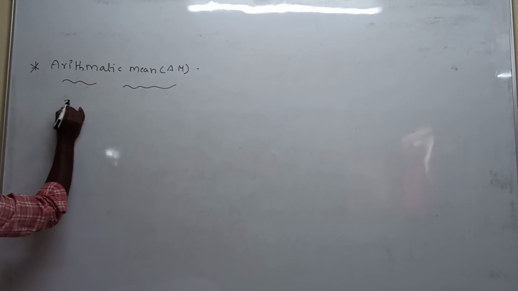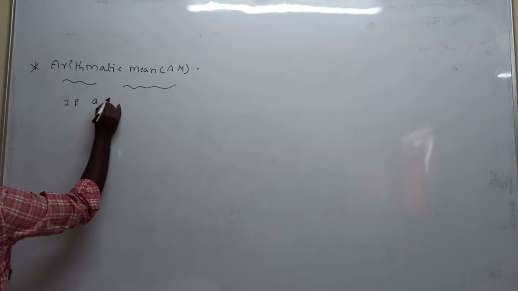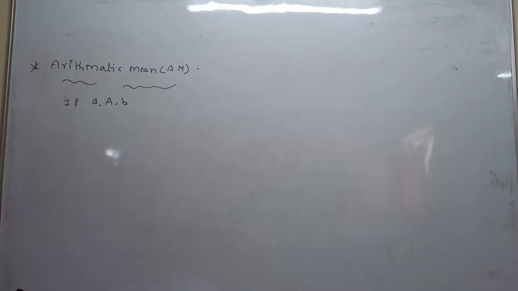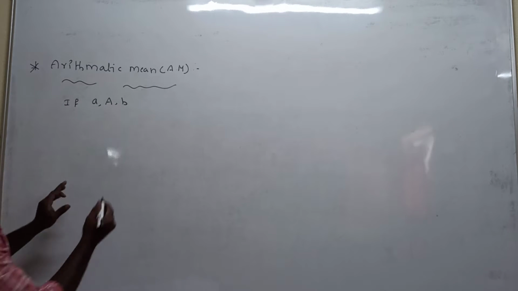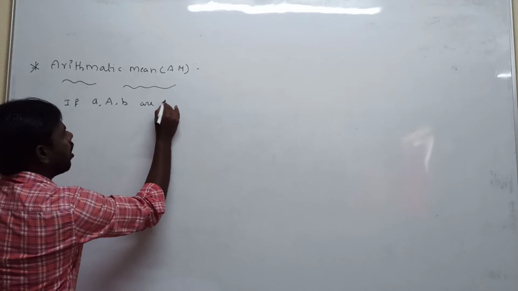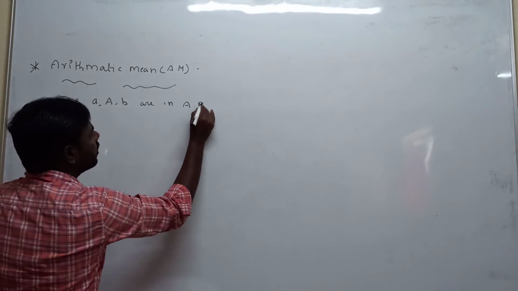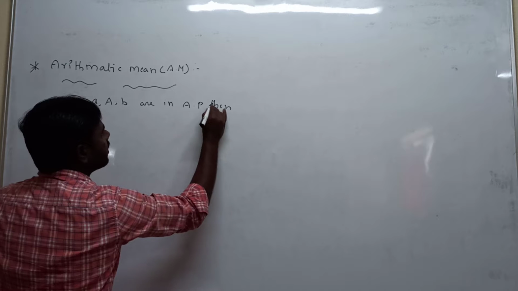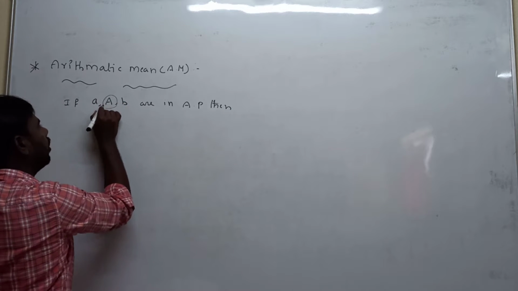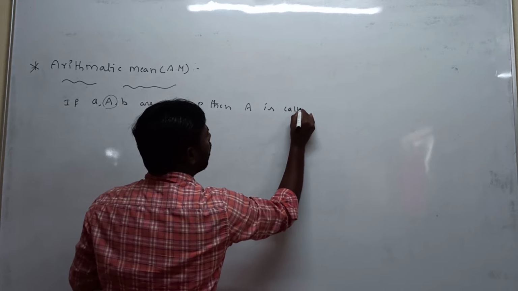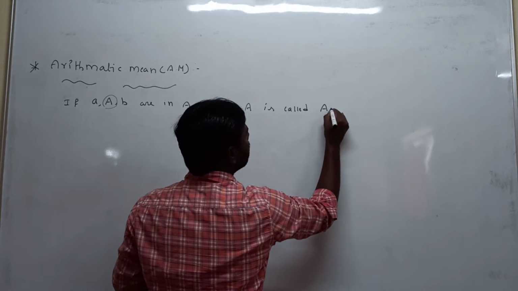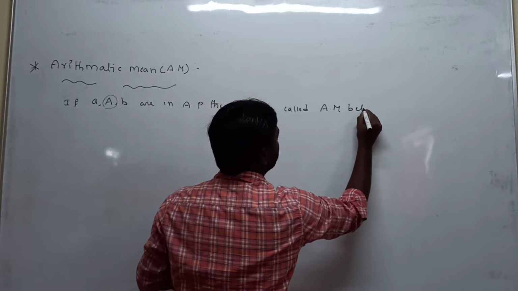If small a, capital A, small b are in arithmetic progression, then capital A is called the arithmetic mean between a and b.